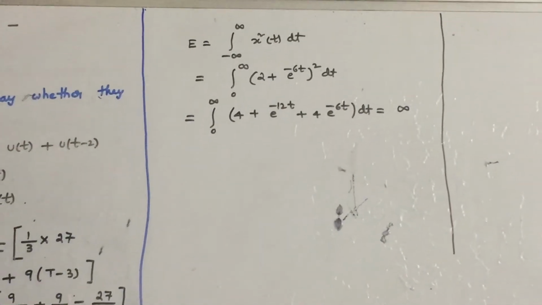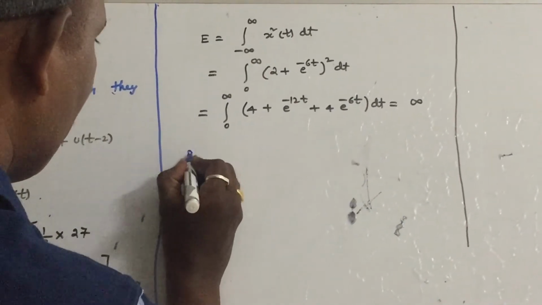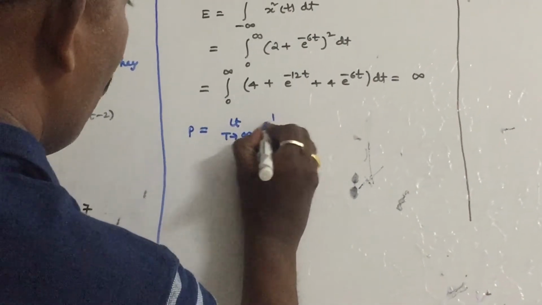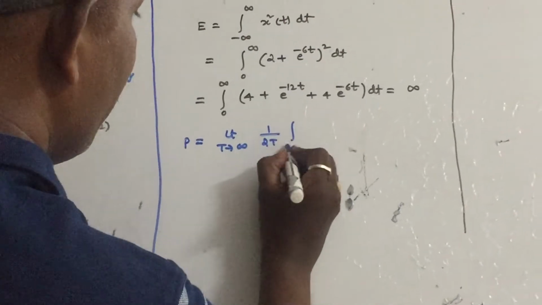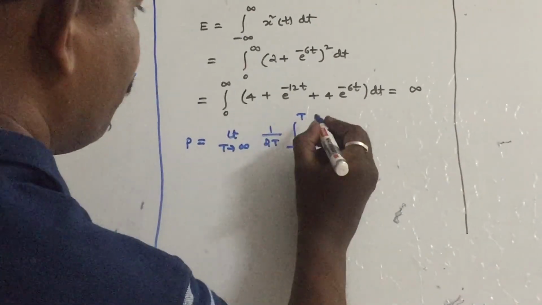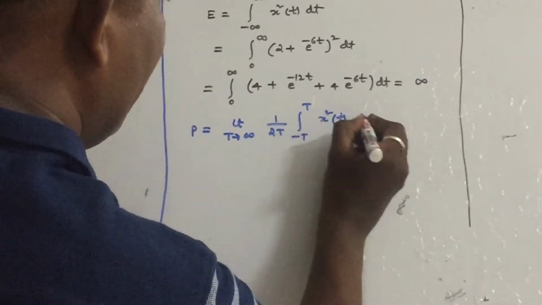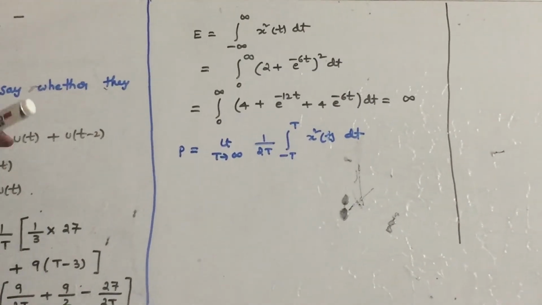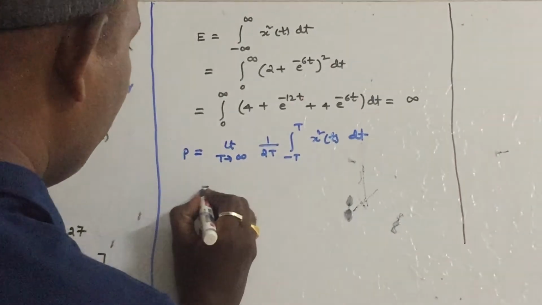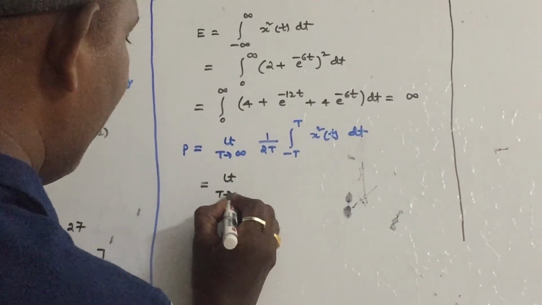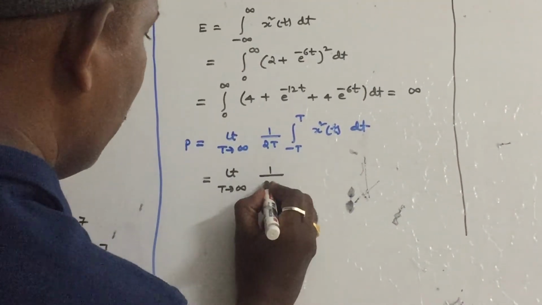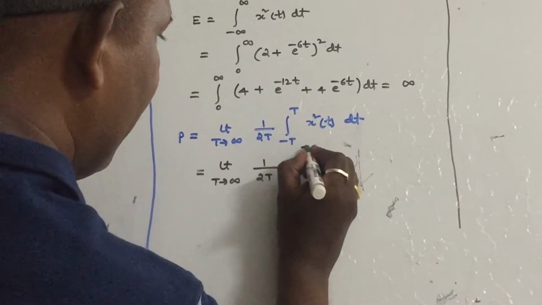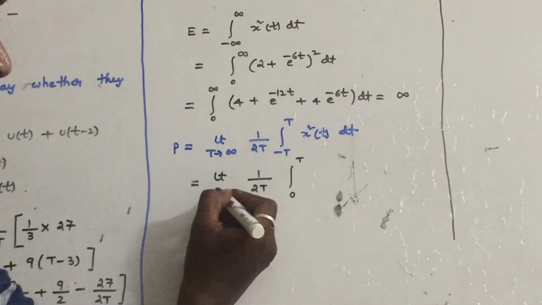So now coming to the power. What is the power formula? Limit t tends to infinity, 1 by 2t, integral minus t to t of x square of t dt. So let us do it carefully. The signal is existing starting from 0 to t, because we keep mentioning t tends to infinity here.